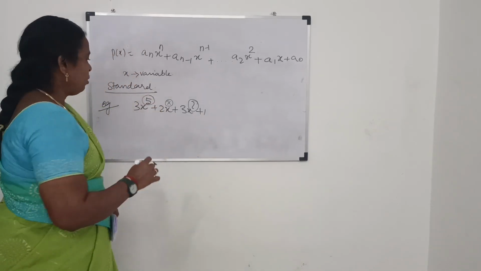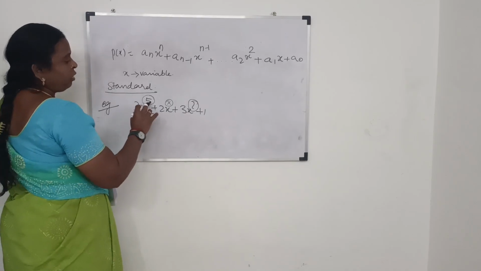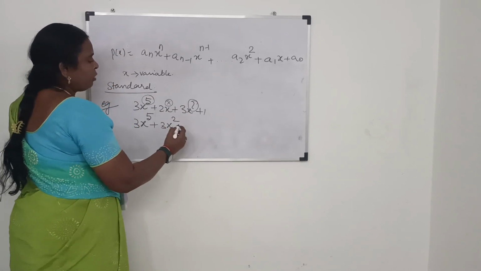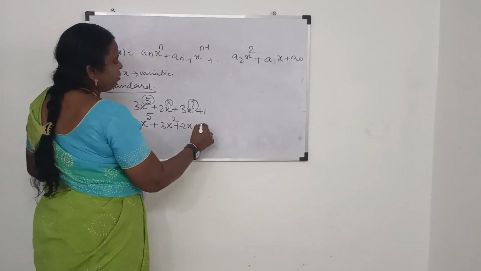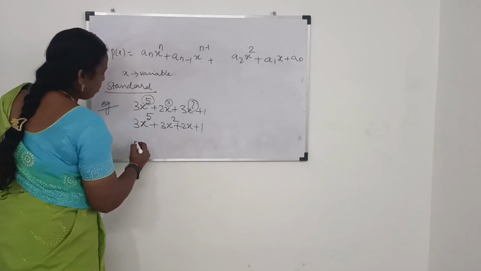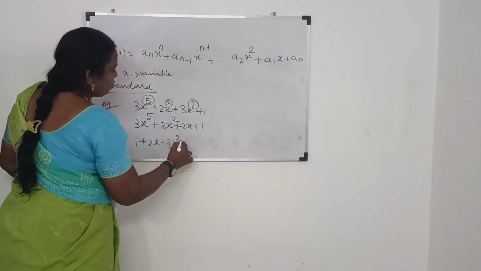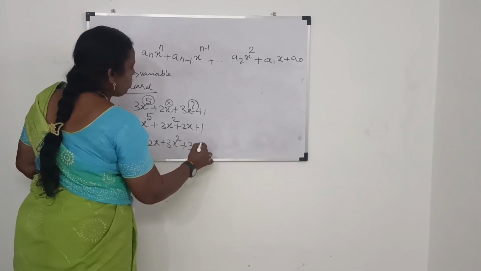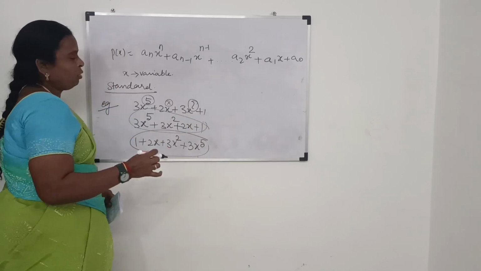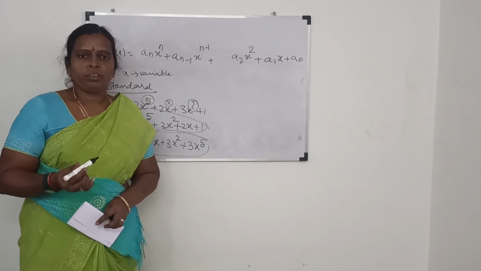If you write it like this, the highest power is 3x power 5, the next is plus 3x square, the next is plus 2x plus 1. It may be decreasing, or else we can write 1 plus 2x plus 3x square plus 3x power 5, increasing. This is called the standard form of a polynomial.